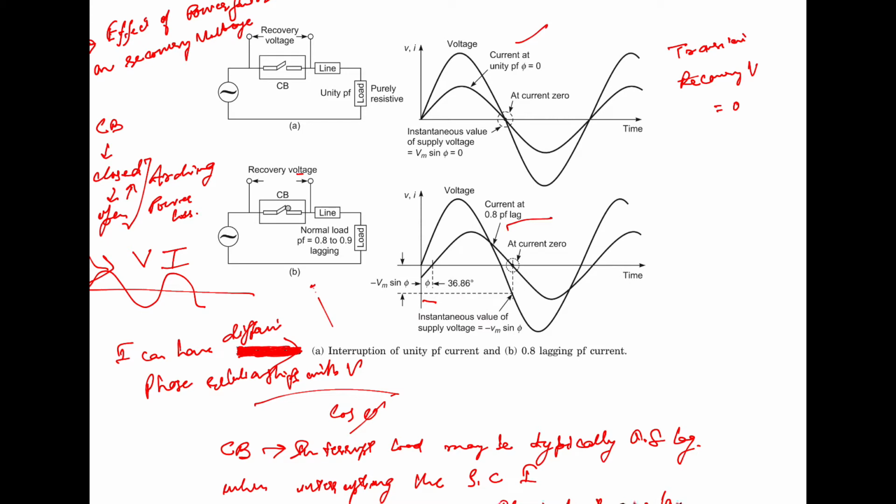This is seen by the LC circuit, which is the circuit model of this line, as a sudden application of step voltage.